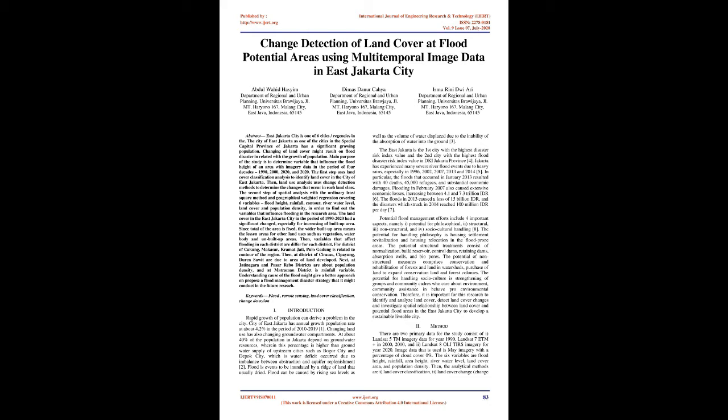Introduction. Rapid growth of population can derive problems in the city. City of East Jakarta has an annual population growth rate of about 4.2% in the period of 2010 to 2019. 1. Changing land use has also changed groundwater compartments. About 40% of the population in Jakarta depend on groundwater resources, a percentage higher than in upstream cities such as Bogor City and Depok City, where water deficit occurred due to imbalance between abstraction and aquifer replenishment. 2. Flood is an event of being inundated by a ridge of land that is usually dry.